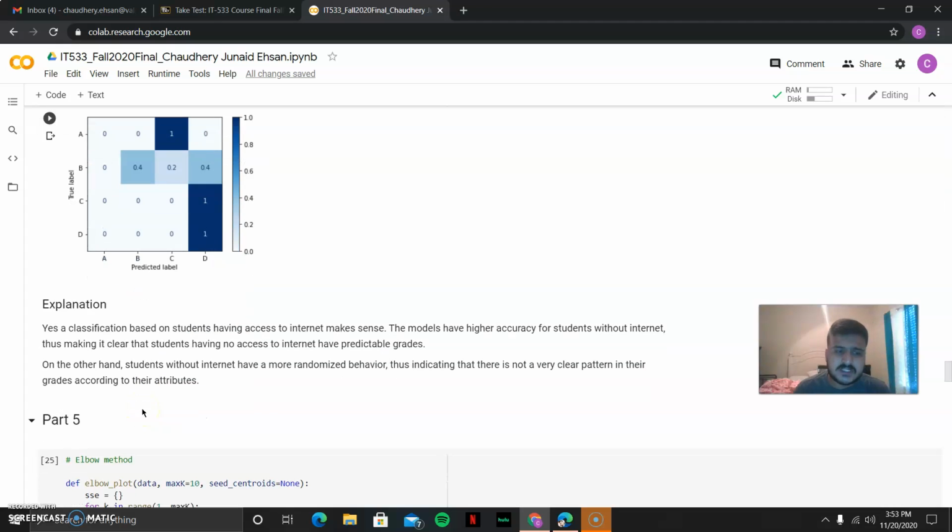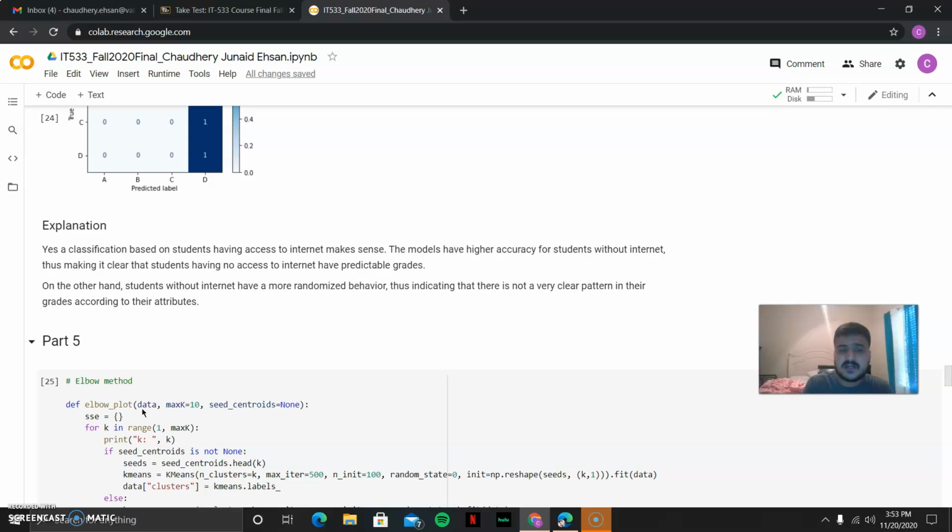So yes, a classification based on students having access to the internet makes sense. The models have higher accuracy for students without internet, thus making it clear that students having no access to internet have predictable grades. On the other hand, students with internet have a more randomized behavior, thus indicating that there is not a very clear pattern in their grades according to their attributes.